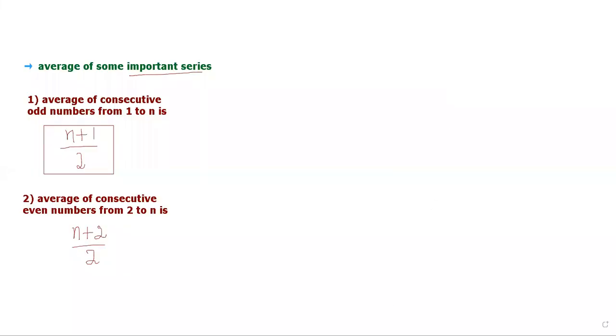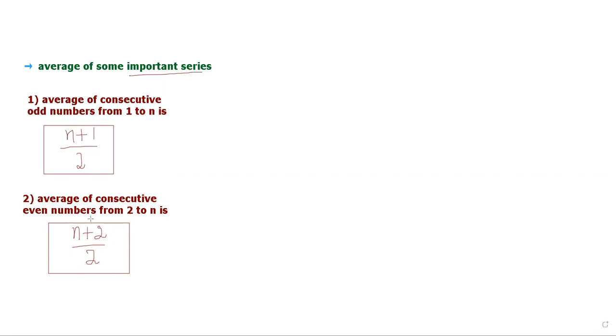So friends, the second thing is the average of consecutive even numbers from 2 to n is (n plus 2) divided by 2. So friends, if we have some consecutive even numbers and we are supposed to get their average, by using this formula we can get the average. Note that this n represents the last even number in your series.